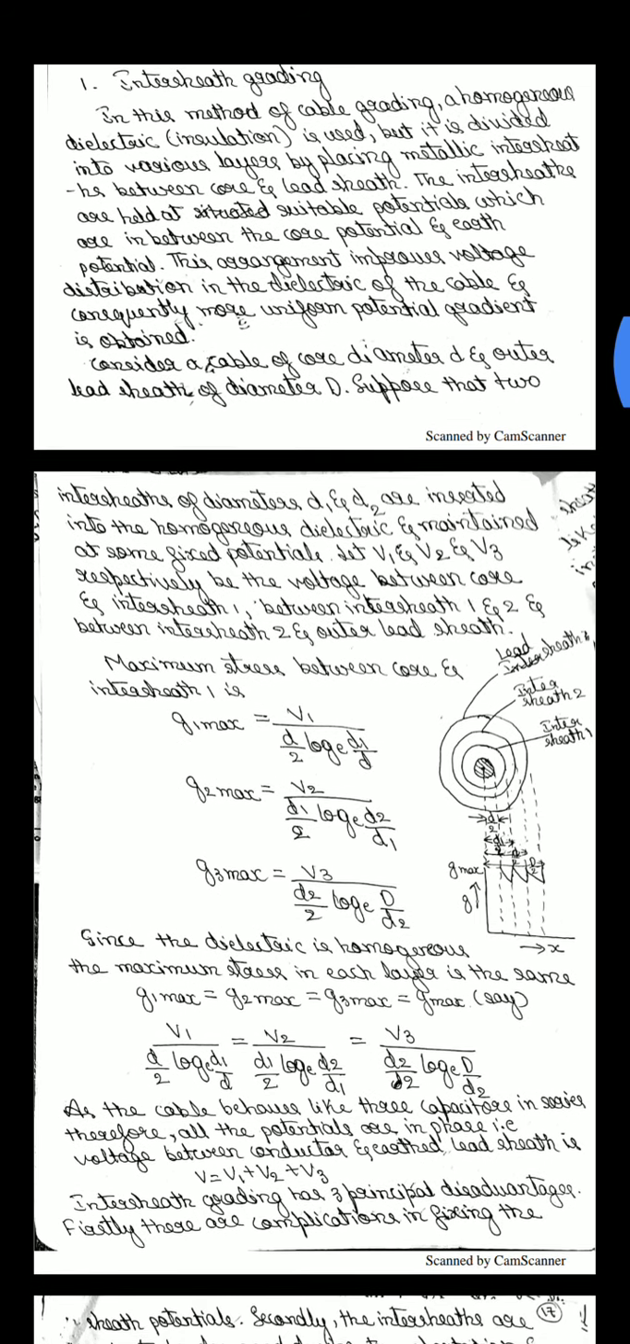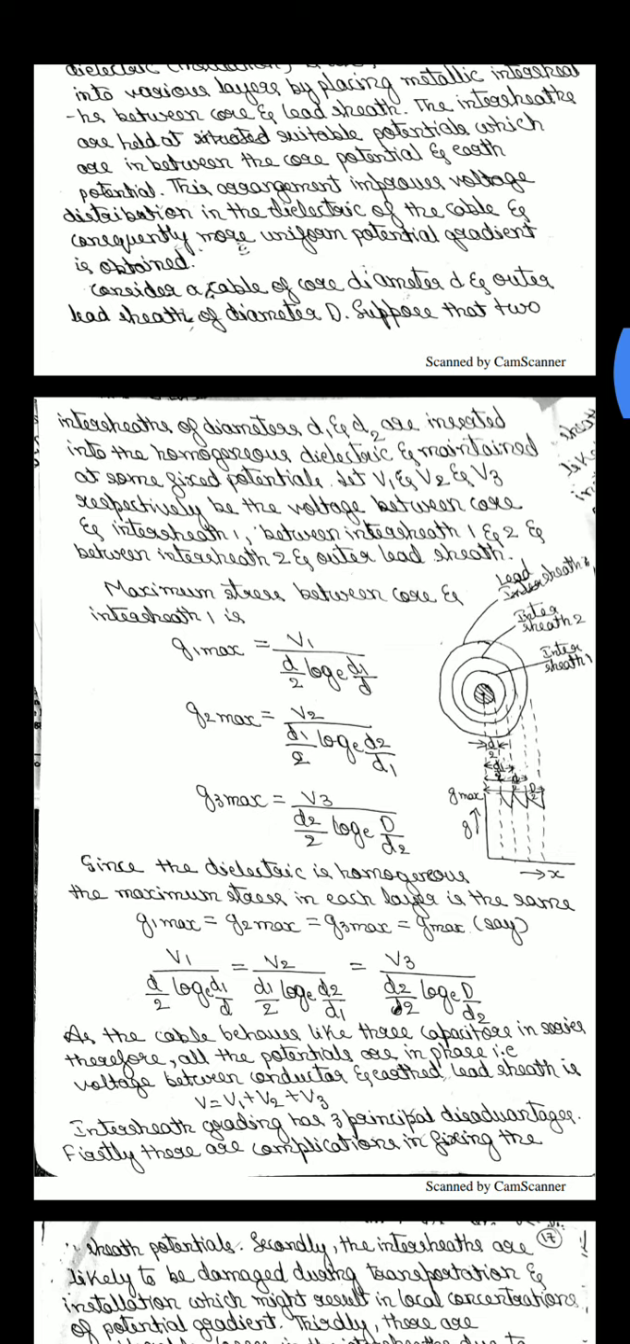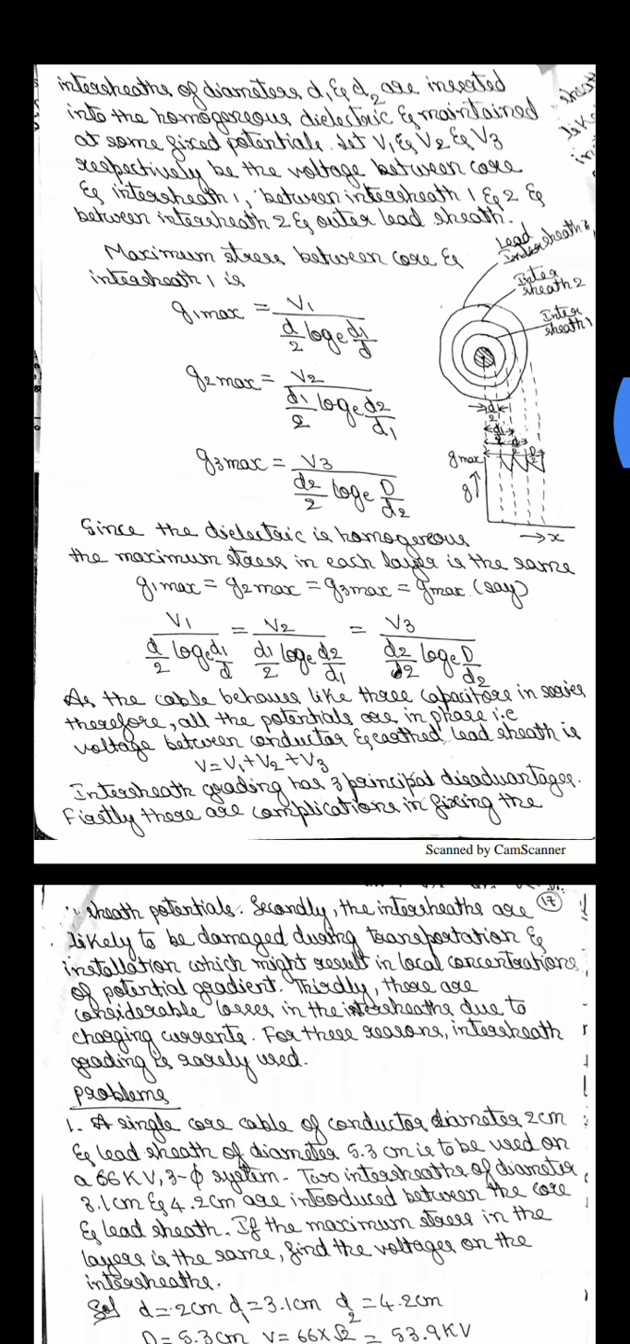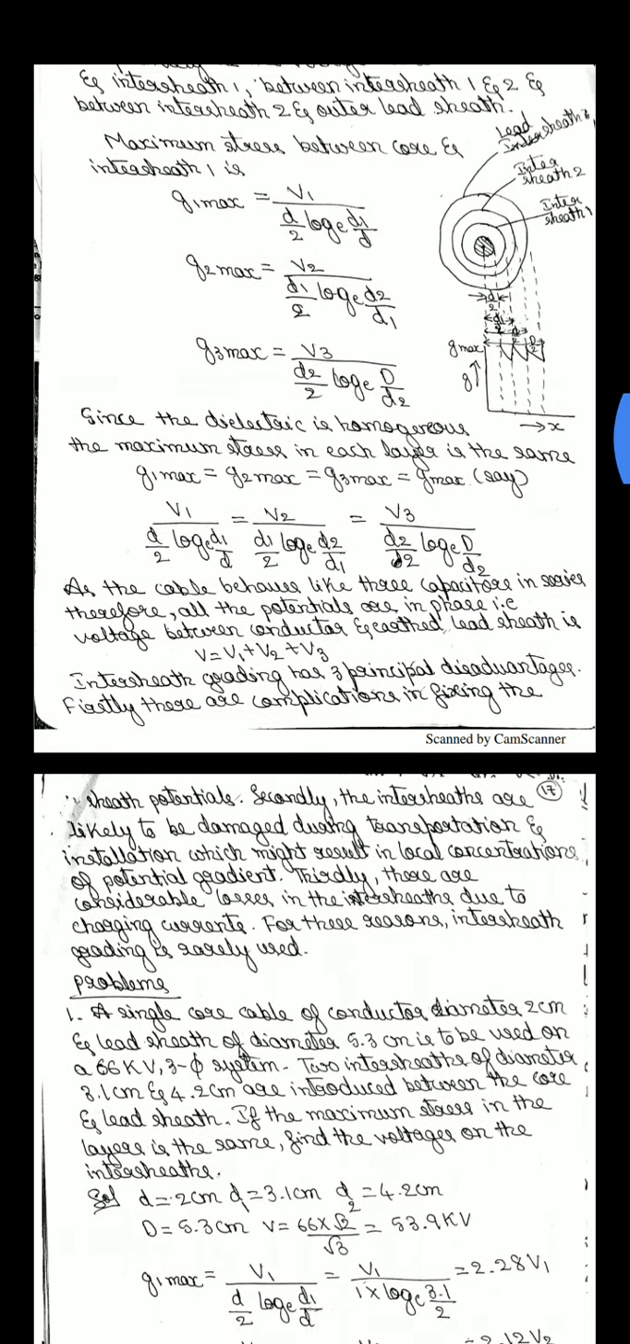Intersheath grading has three principal disadvantages. Firstly, there are complications in fixing the sheath potential. Secondly, the intersheaths are likely to be damaged during transportation and installation, which might result in local concentration of potential gradient. Thirdly, there are considerable losses in the intersheath due to charging current. For these reasons, intersheath grading is rarely used.